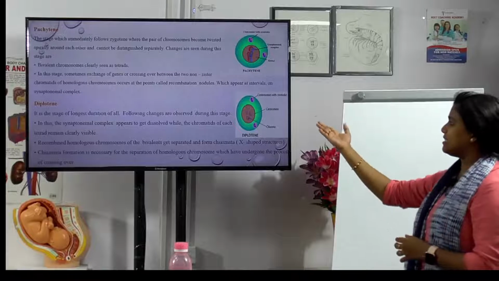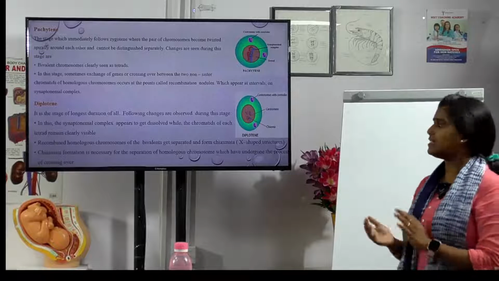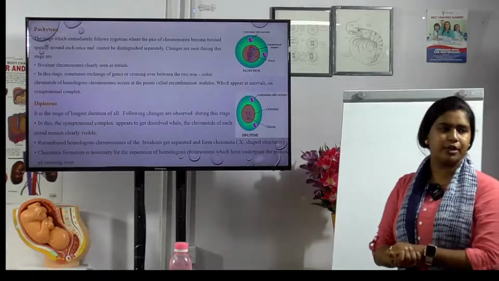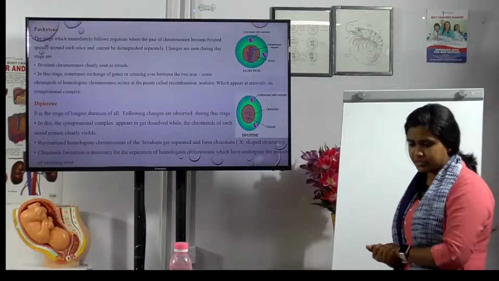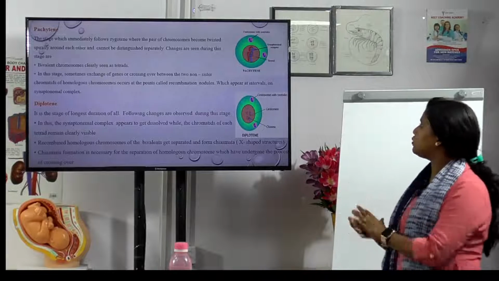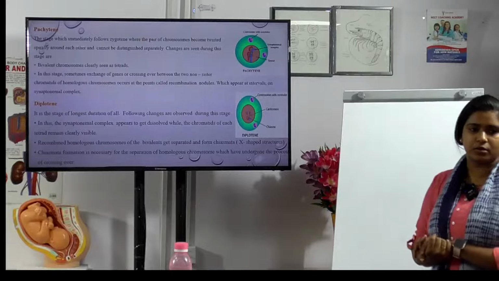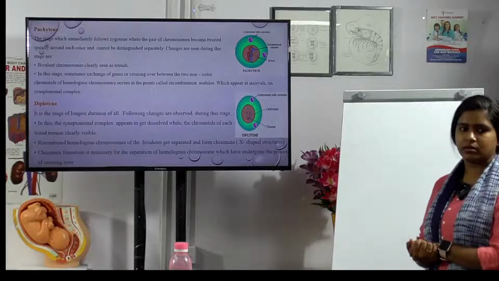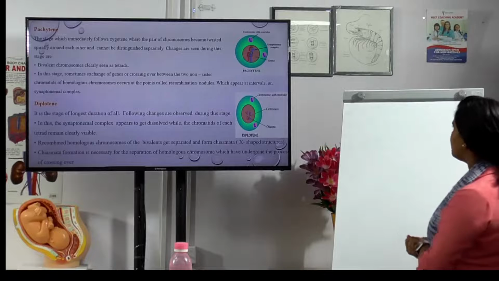And the next stage is diplotene. This stage is the longest duration of all the phases which we saw. What are the changes seen here? Looking at the diagram, tell me what changes there will be. Pairing. There will be pairs.